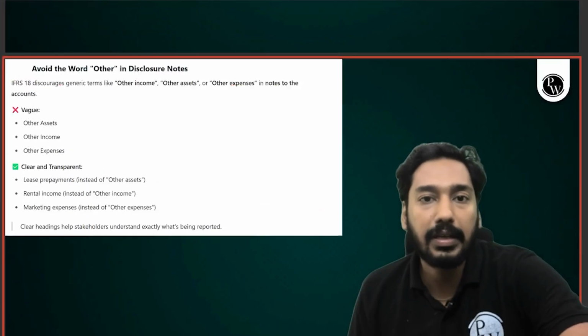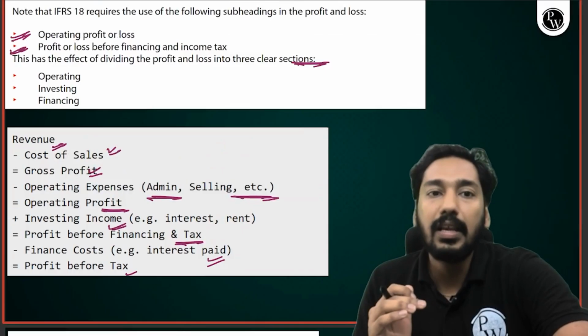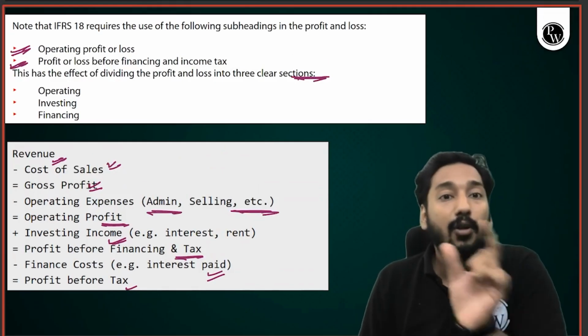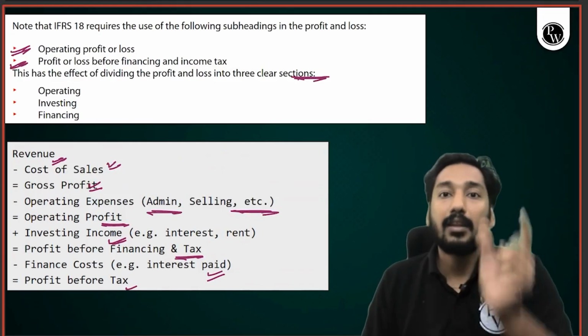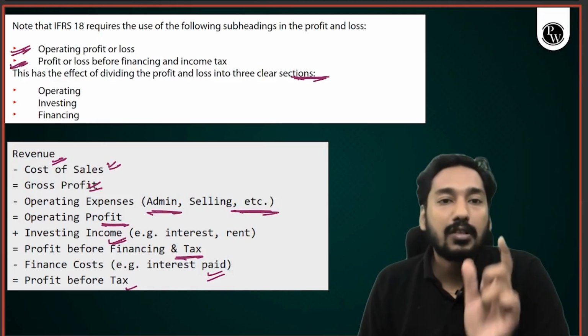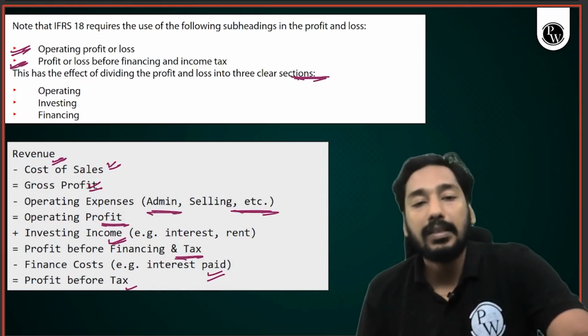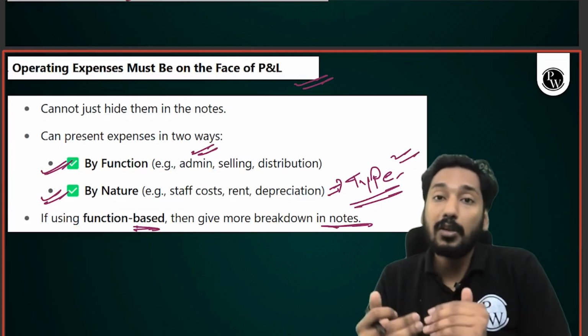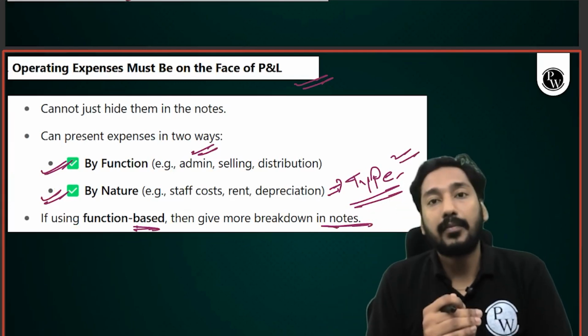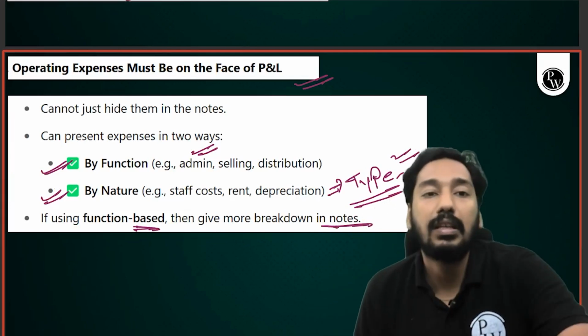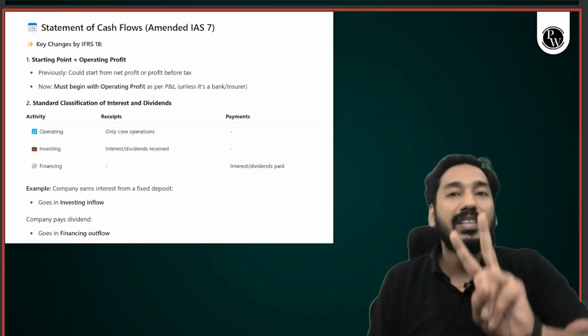If I give you a quick summary, it simply says that operating profit or loss is a mandatory figure in the P&L. You have to show profit or loss before finance and income tax, also mandatory now. Then operating expenses should be shown on the face of the P&L. You cannot hide them in notes to accounts. Cash flow, two major updates.